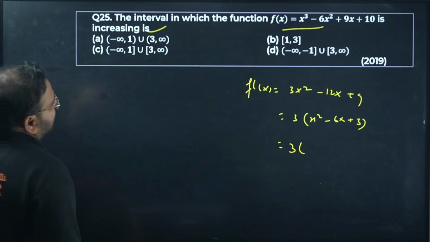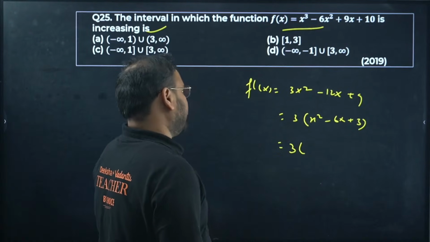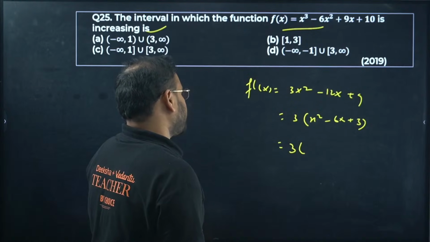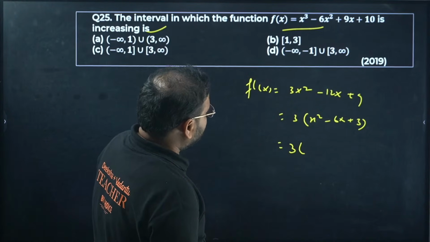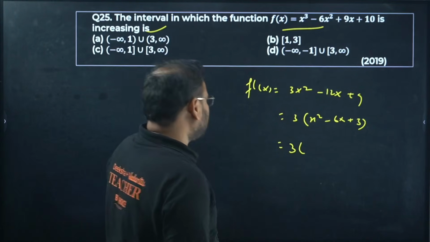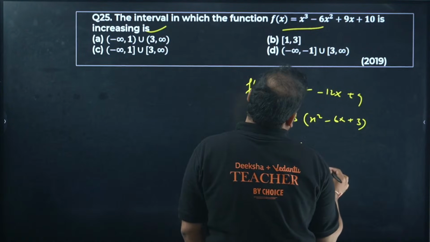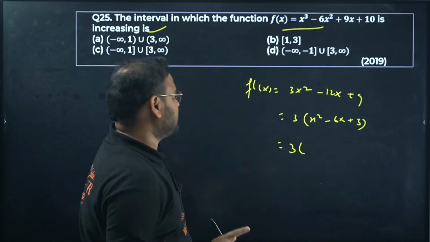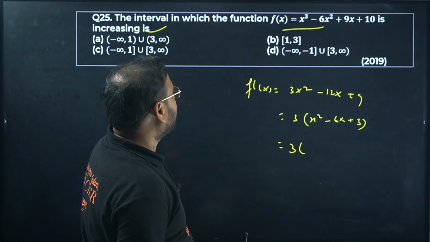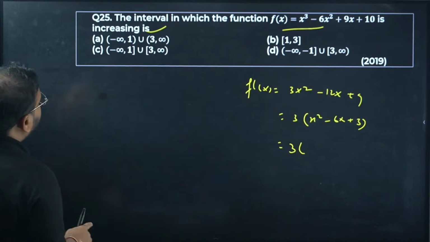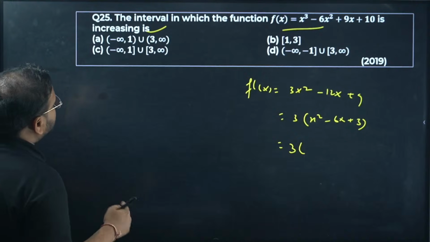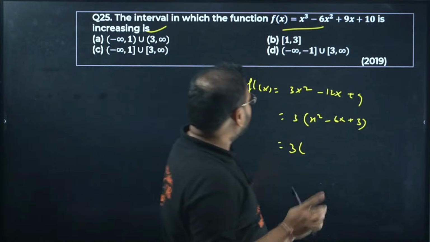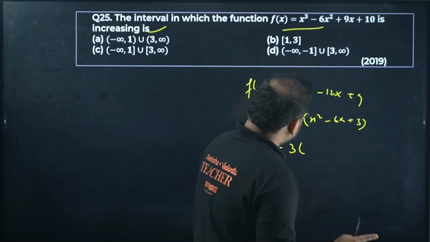Function is increasing. I get 3x square minus 12x plus 9. I've taken 3 common. So we have 3x square. Yeah, it is simply... No, something does not make sense. What is wrong? What is the answer? Function x, 3x square minus 12x plus 9, that's correct.